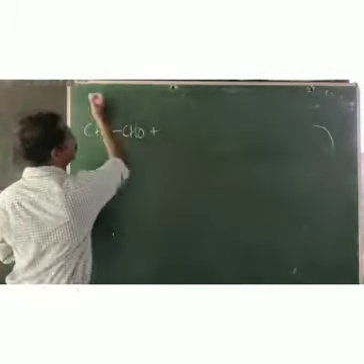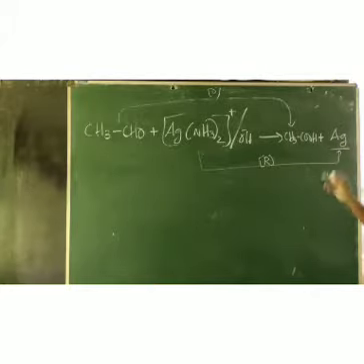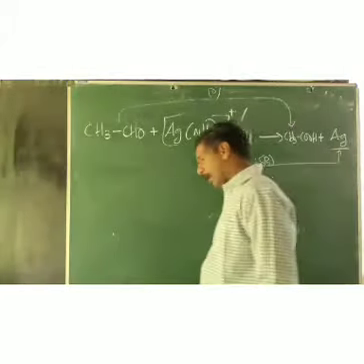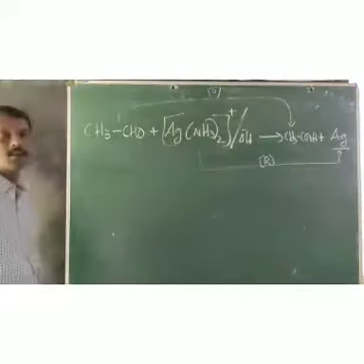CH3CHO will undergo oxidation, and the aldehyde will change into the carboxylate ion, CH3COO-, or you can write the corresponding carboxylic acid, CH3COOH. At the same time, the Tollens reagent is undergoing reduction and is converted to metallic silver. This appears as a silver mirror on the walls of the test tube.